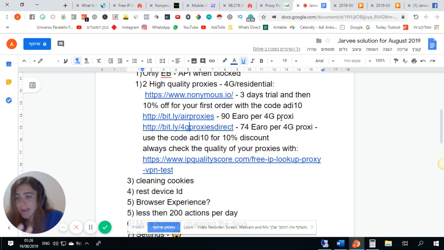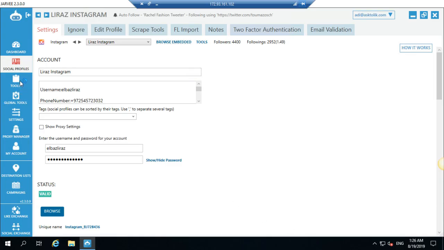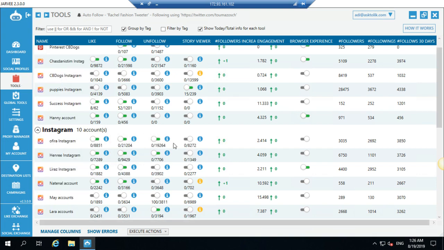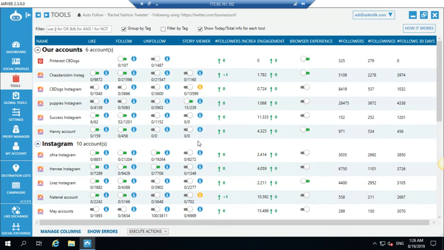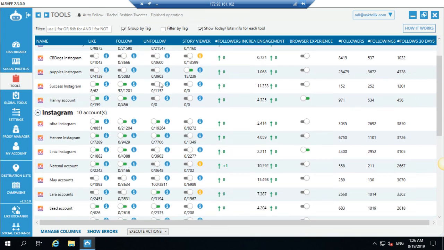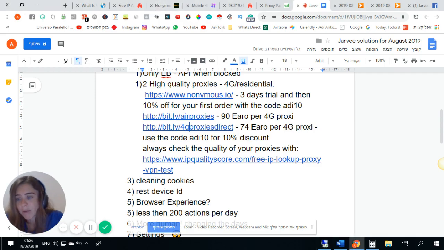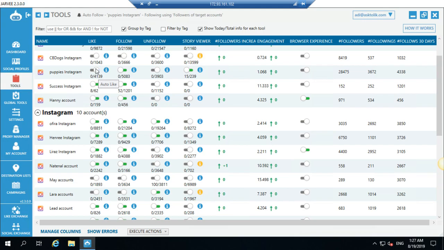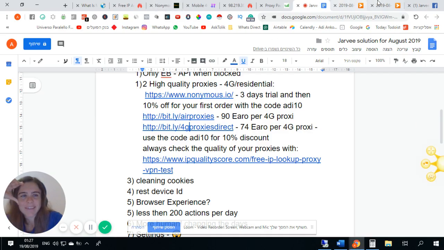Now let's say you get many blocks, like all of us, also me. You can see not everything is perfect. Some of my accounts have problems, not all of them are working smoothly. This is not 2019, I'm sorry to tell you that, but sometimes you get some blocks. So the first thing to do when you have blocks is to understand if it's from the embed browser, if it's only from Jarvis, or if it's also on your phone. So what you actually need to do, I will show you. I got blocked on this account of the puppies. I did too many actions, I can tell this for sure. I tested a few things, as you can see.